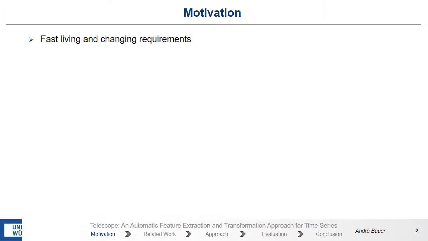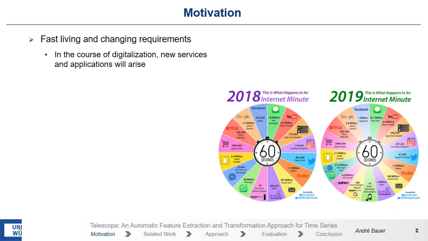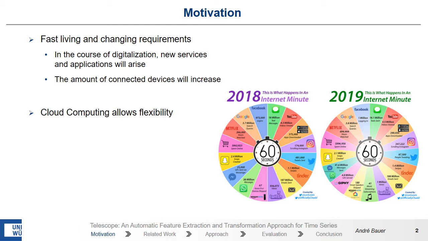Nowadays we are living in a fast-paced world. Due to the digitalization, new services or applications will arise. Some will get less interest and some will even disappear. Furthermore, the amount of connected devices will also increase. That means we have to face a complex workload in the future. One possibility to handle this is cloud computing, because it allows us a lot of flexibility.